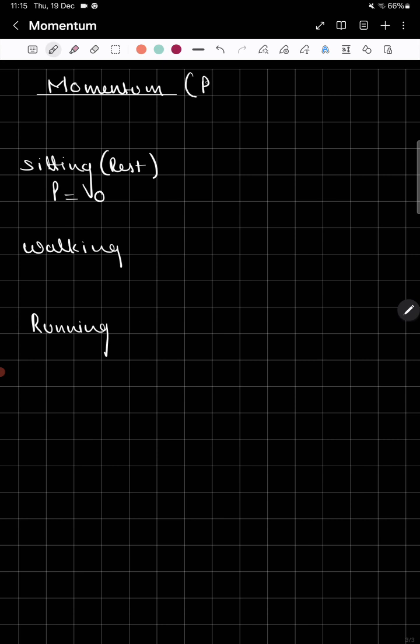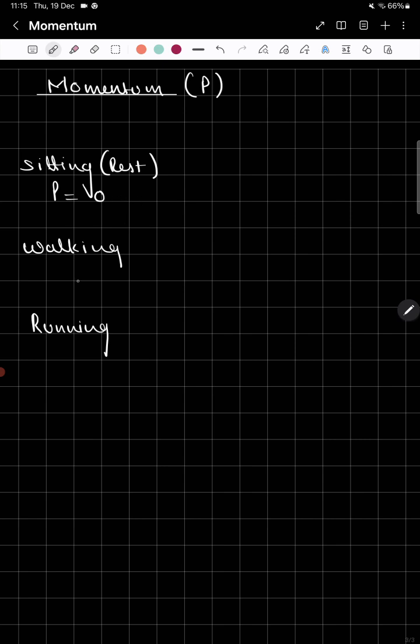The symbol of momentum is P. I know it's pretty confusing because somewhere we are using P as pressure, P as power. But in physics, there are many physical quantities which have common symbols. So the momentum standard symbol is P. While sitting, the momentum is equal to zero.